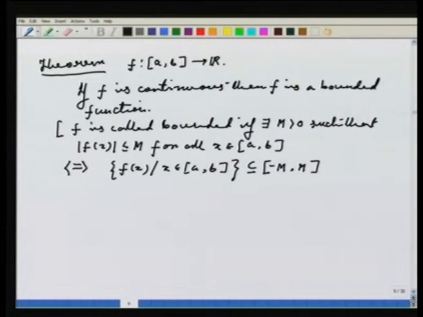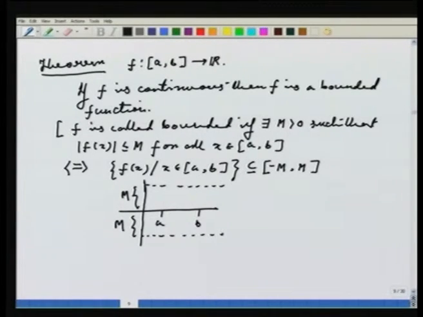Okay? That is, in the picture it will look something like this. This is A, this is B. Suppose this height is m and this height is also m, then the graph of the function won't cross this line. Okay. This is what a bounded function means.